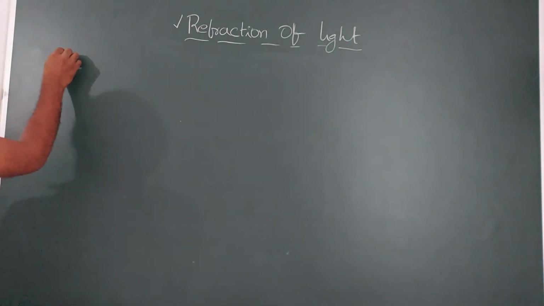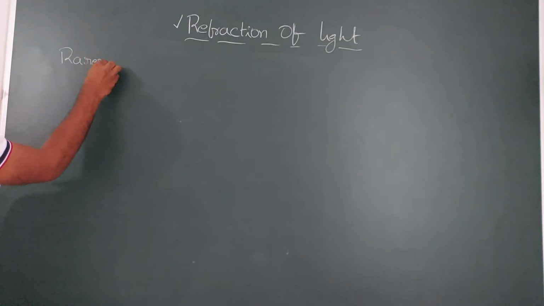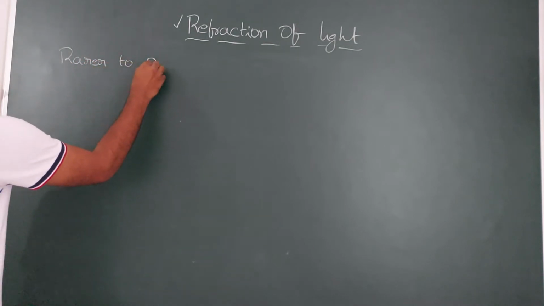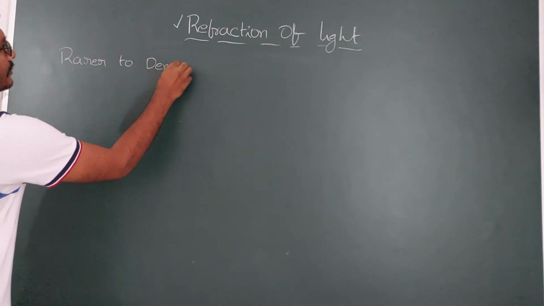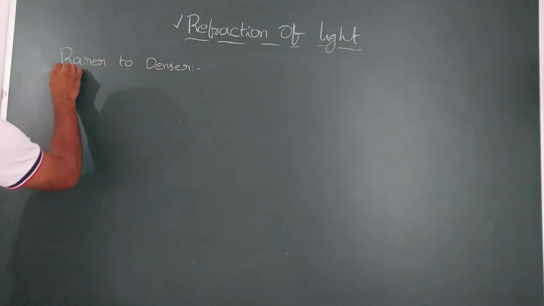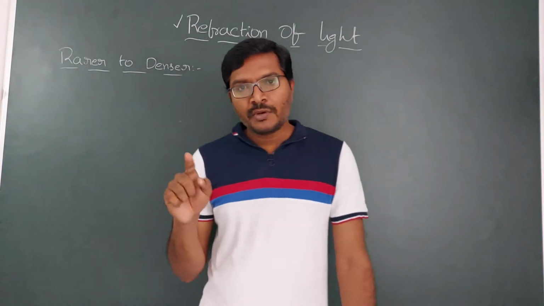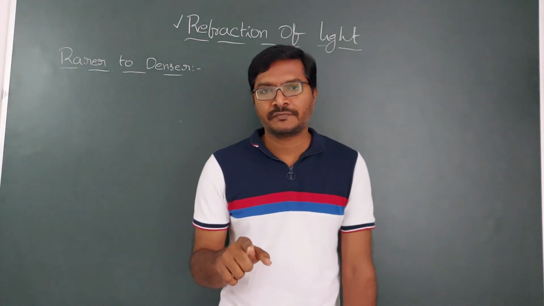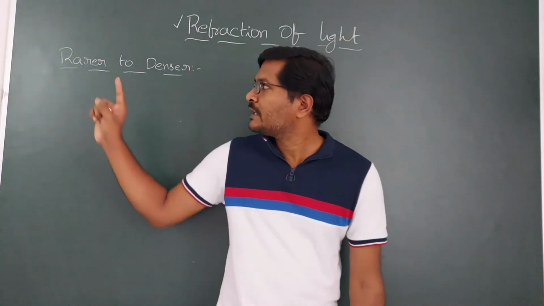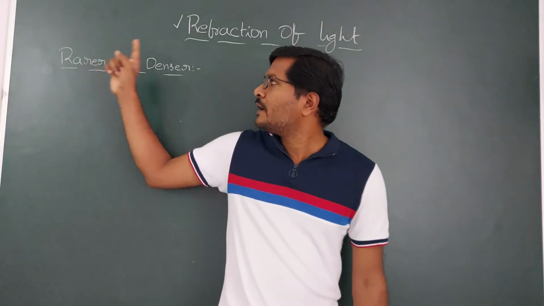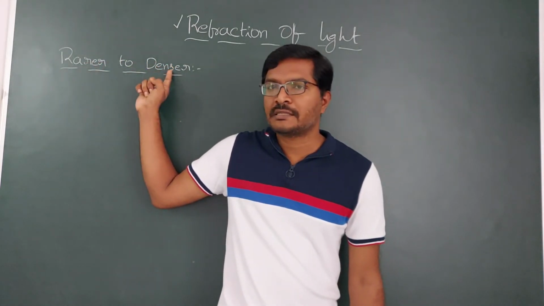See, suppose if a light ray is traveling from rarer to denser, where you need to place the object? So we need to place the object in the rarer medium and the observer must be in the denser medium.